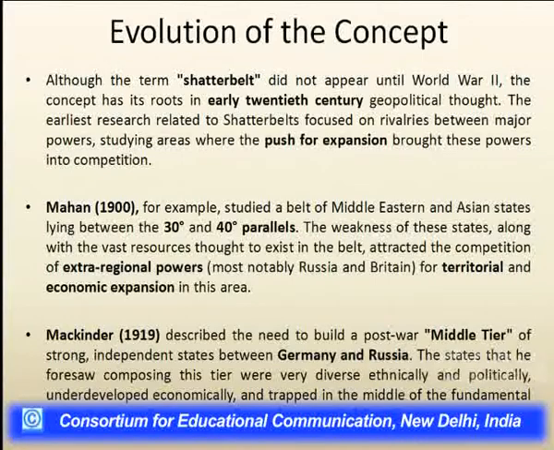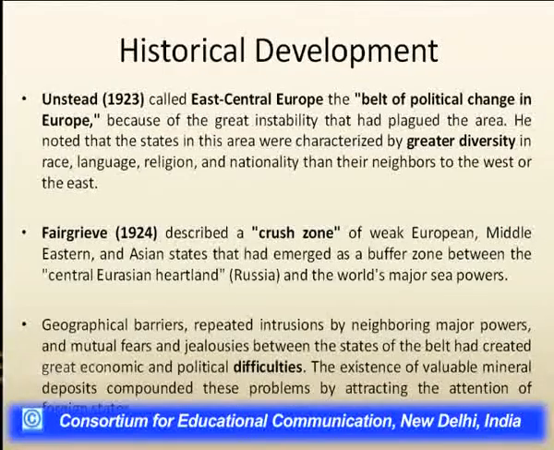the fundamental rivalries between Germany in the west and Russia in the east to control Eastern Europe. And what is the evolution or historical development of this shatter belt zone?